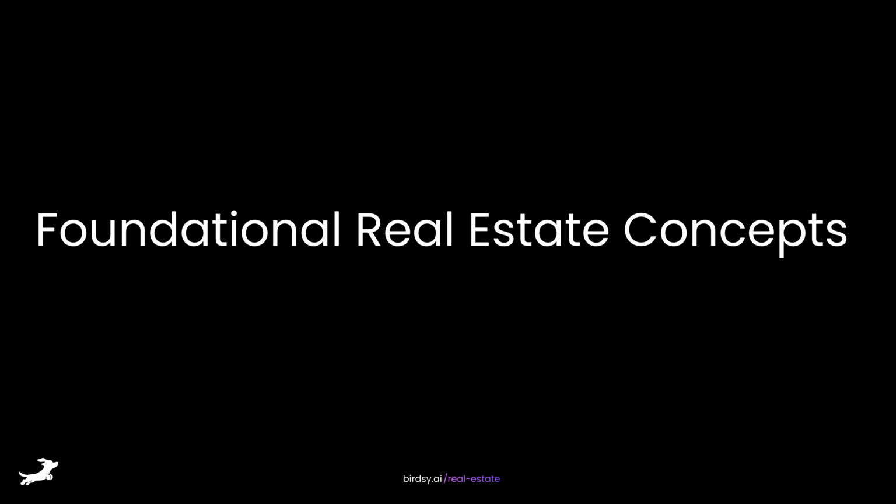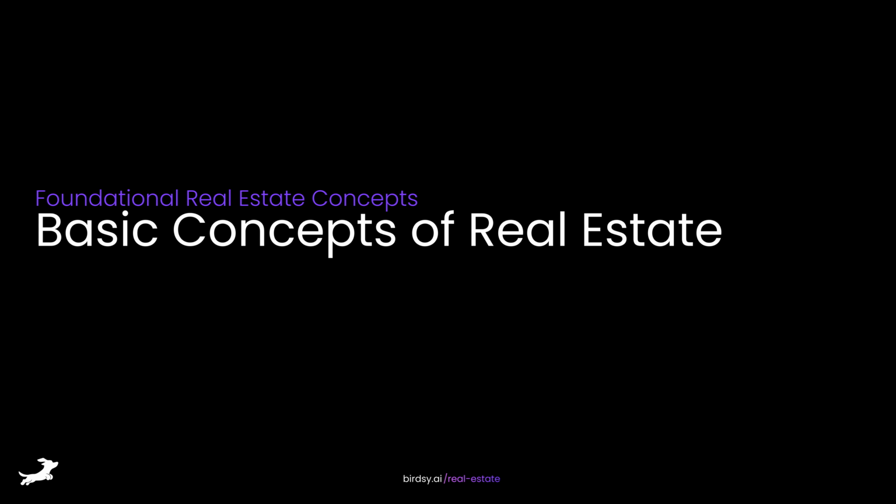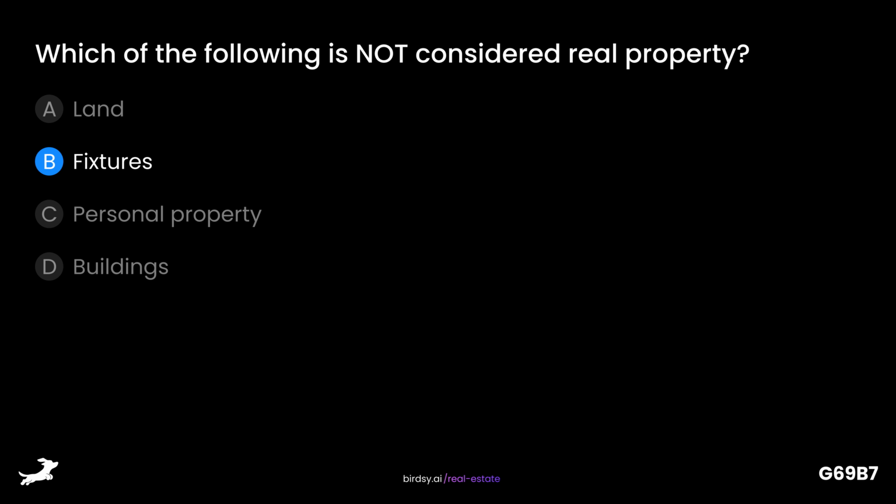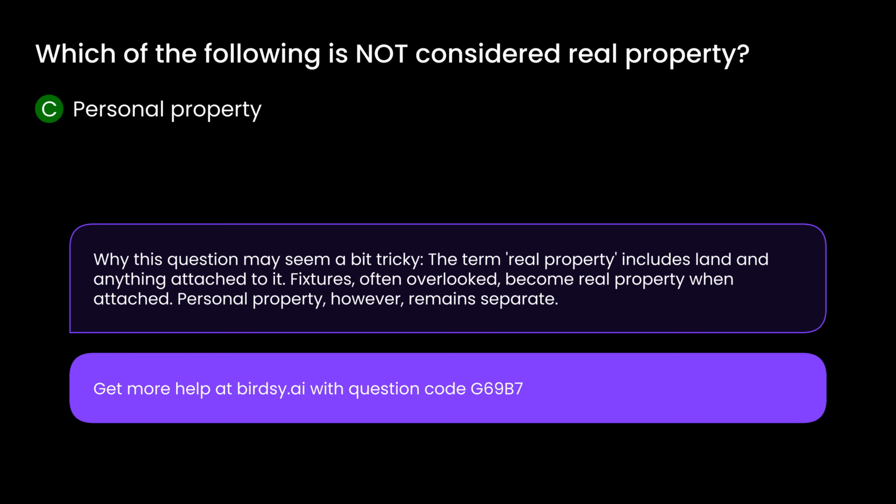Let's jump right into some foundational real estate concepts. Basic concepts of real estate. Which of the following is not considered real property? Is it A, land, B, fixtures, C, personal property, or D, buildings? The answer is C, personal property. Why this question may seem a bit tricky. The term real property includes land and anything attached to it. Fixtures, often overlooked, become real property when attached. Personal property, however, remains separate.